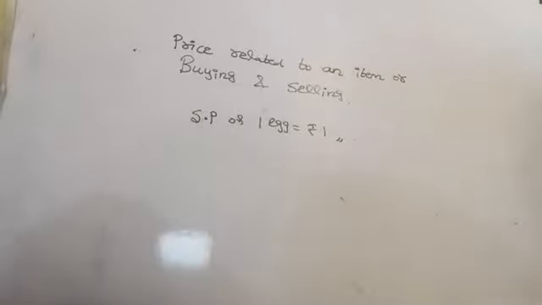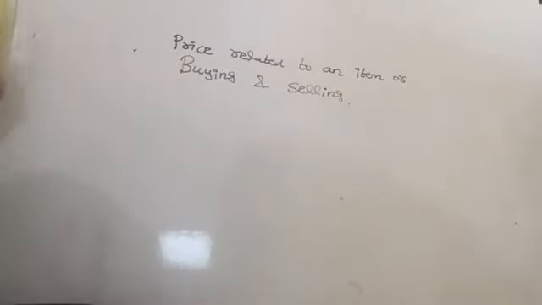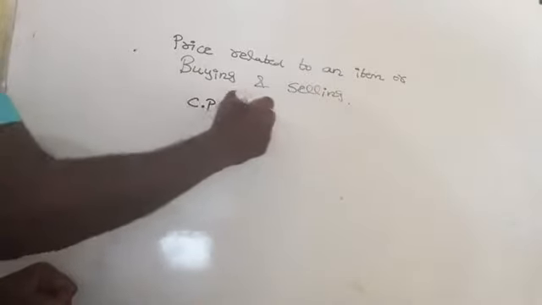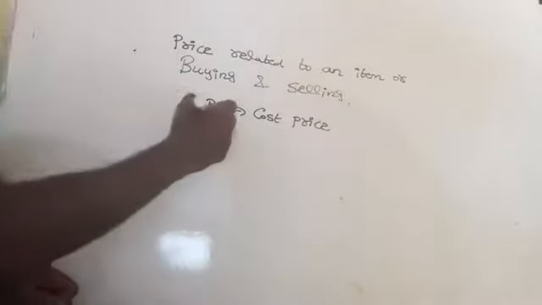So how will you calculate the profit? It is very simple. See, CP means cost price. SP means selling price.